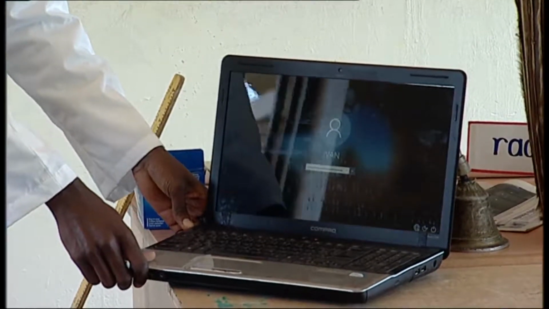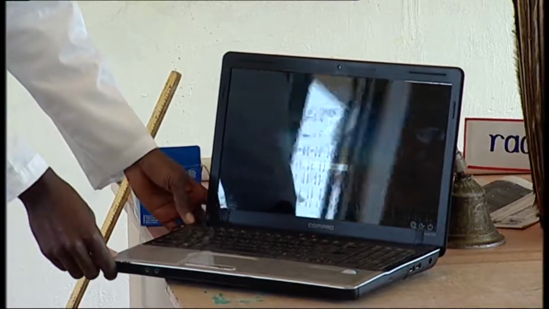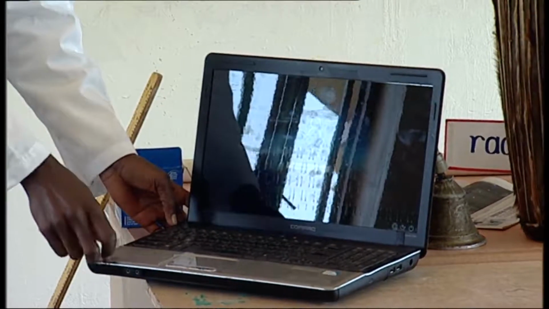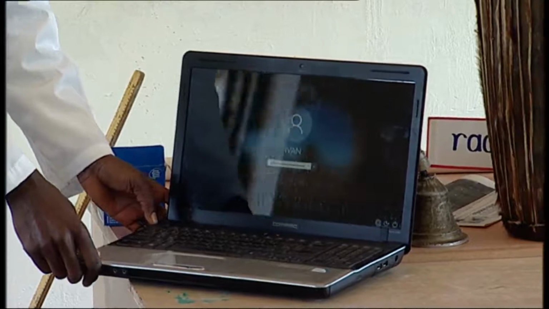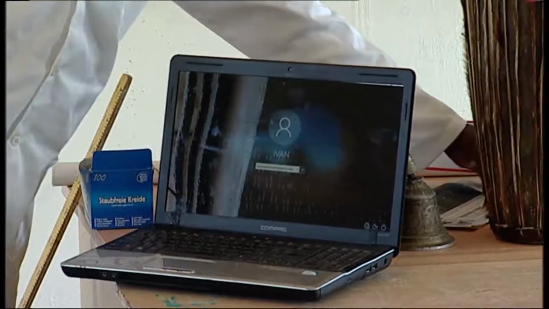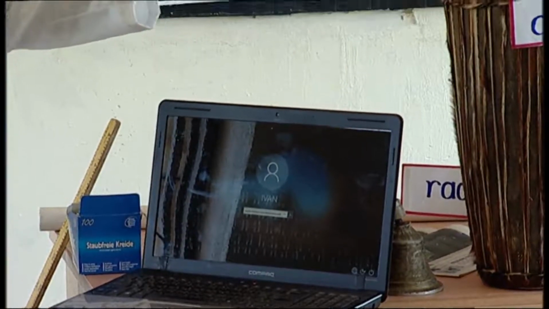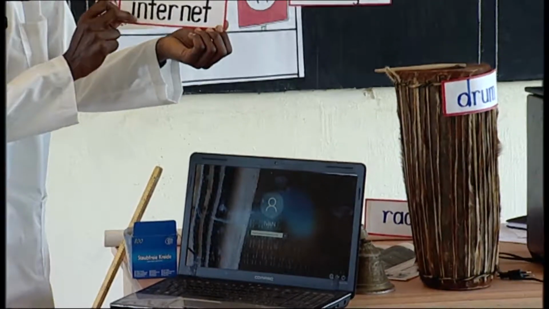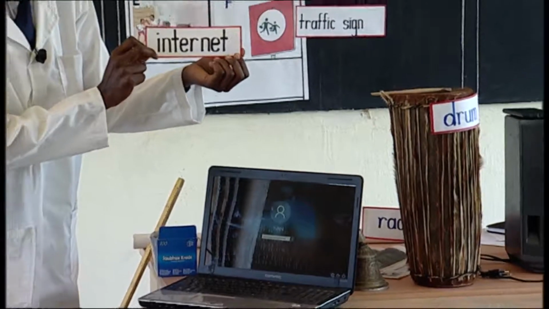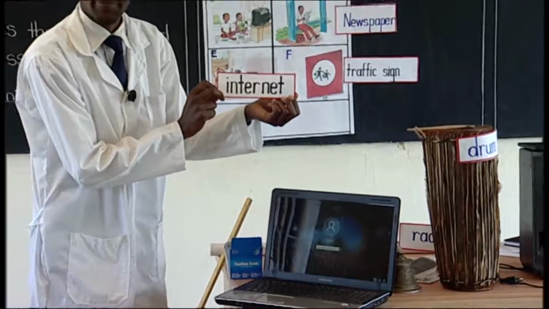But this laptop will not quickly tell you that someone wants you. There is a message you will get on the laptop, but you get it using the internet.